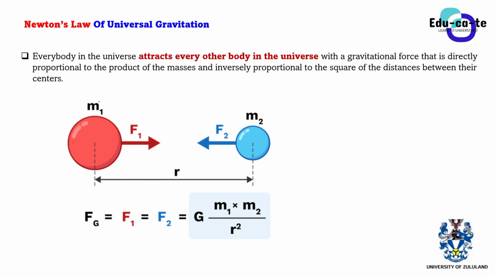So now we are given here mass 1 and mass 2. You can see that mass 1 is feeling a force of attraction from mass 2, as well as mass 2 is also feeling a force of attraction from mass 1. So they are pulling towards each other. Using Newton's universal law of gravitation, we use this equation to say that the force between them is equal to G m1 m2 over r squared. This is the force that each and every object exerts on the other objects according to Newton's third law.